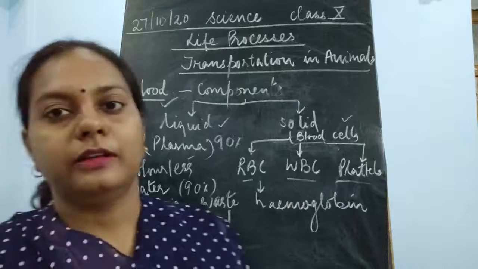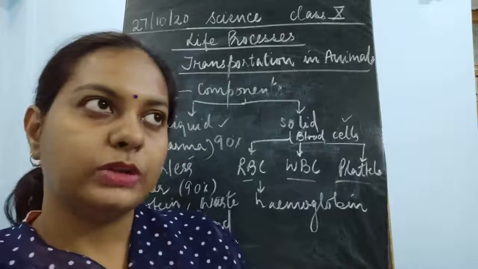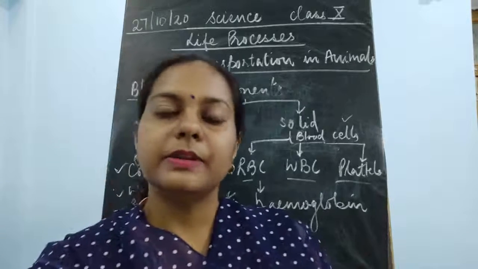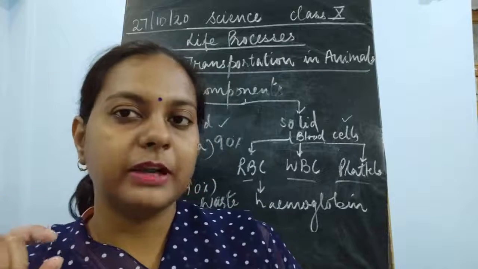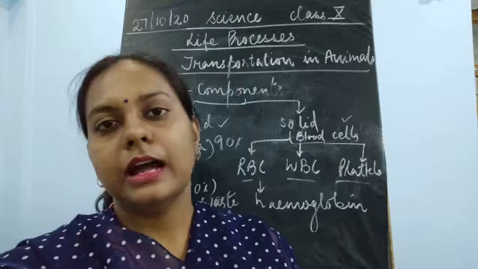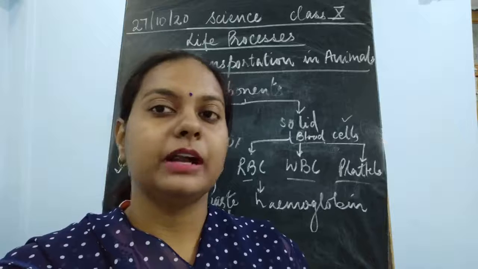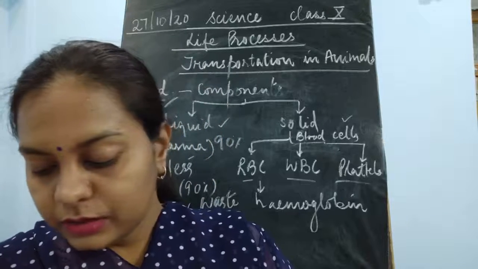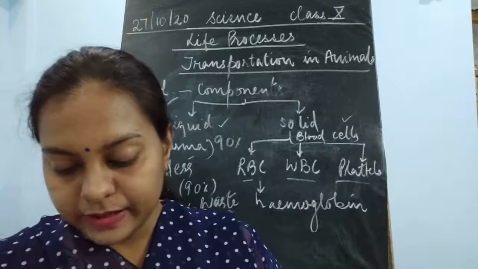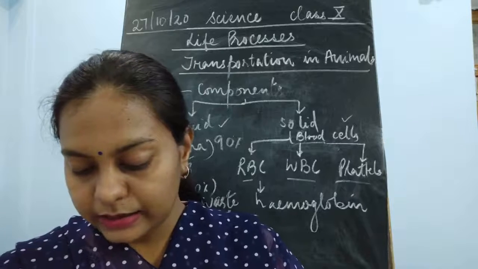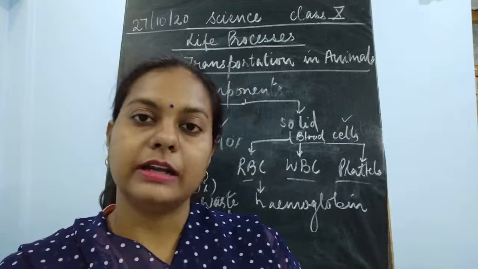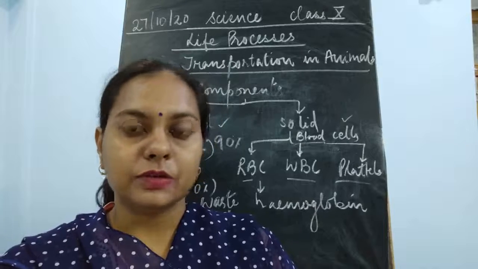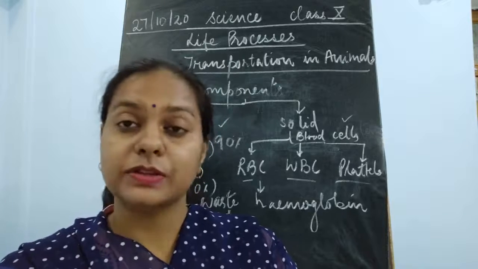Just like chlorophyll. Chlorophyll is a pigment which is present in the plants. Similarly, hemoglobin is a pigment which is present in the animal's blood, which makes the blood color look red. Okay, so the hemoglobin is present inside it. Red blood cells or the RBCs are carriers of oxygen. So it has oxygen in it. It carries oxygen in it.